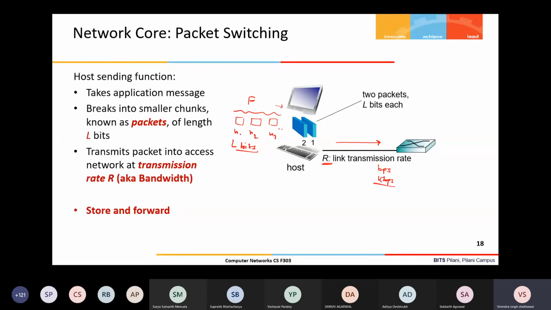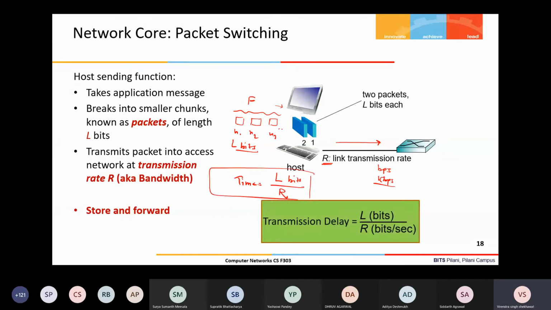So that rate is given. Then how much time will each packet take? The packet size is L bits and the rate is R. So L by R is the time required to transmit the packet. This is called the transmission delay. So that is for each packet, right?